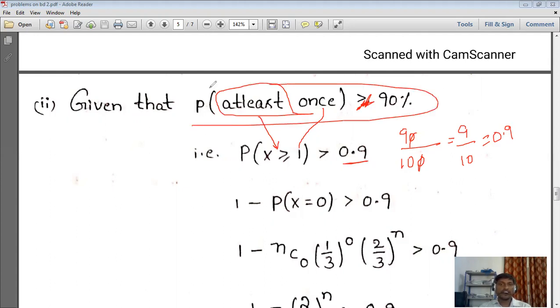This is what they gave in the problem; we didn't bring it from anywhere. We took this from the problem only: the probability of hitting the target at least once is more than 90 percentage. They already mentioned it in the problem, and we converted it into symbolic notation. And now we are going to calculate P of x greater than or equal to 1.